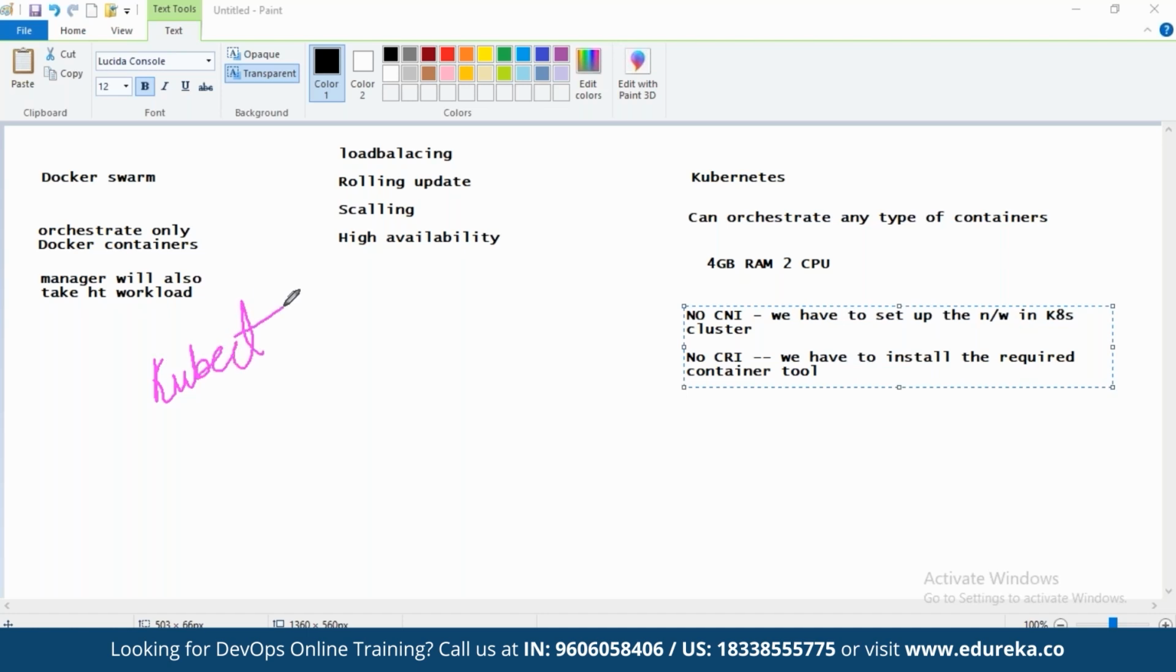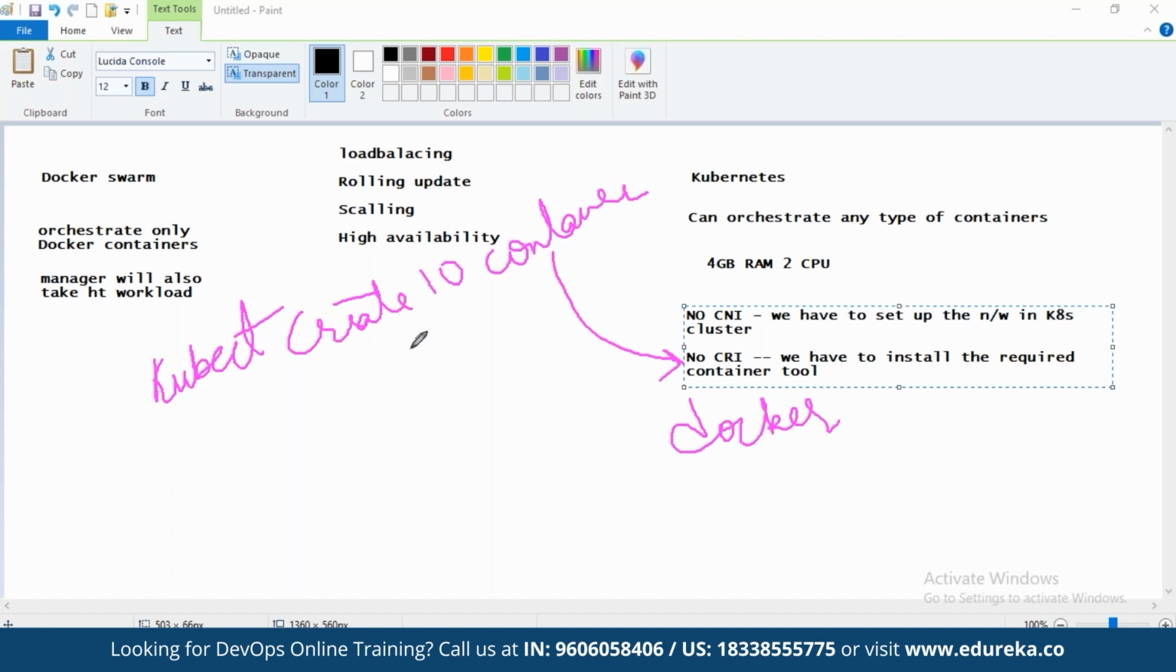Okay, kubectl create 10 containers of Tomcat. This is the command that you will give. Let's assume it's only an algorithm I'm showing here. Now the container, from where are you going to get it? Whatever runtime interface you have downloaded, that container will get created, right? So here I will ask for Docker. Let's say I have installed Docker. So the Kubernetes command remains the same: kubectl create 10 Docker Tomcat containers.